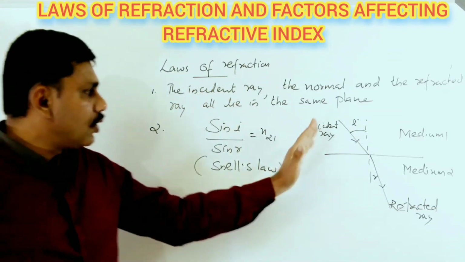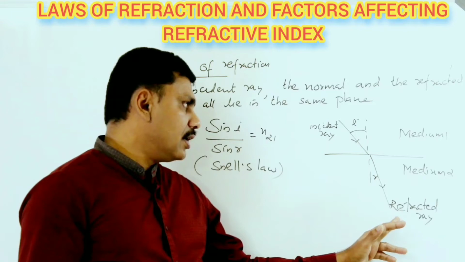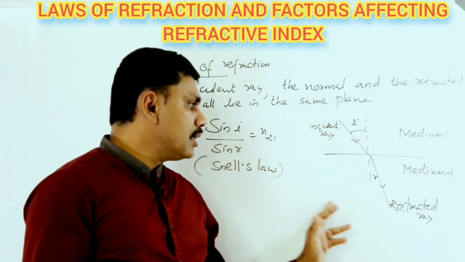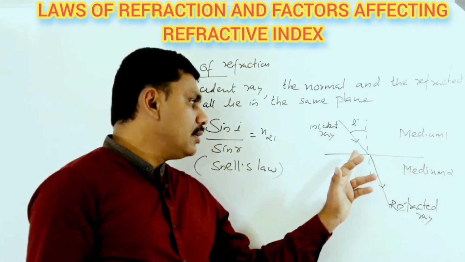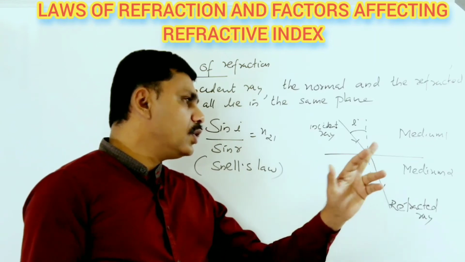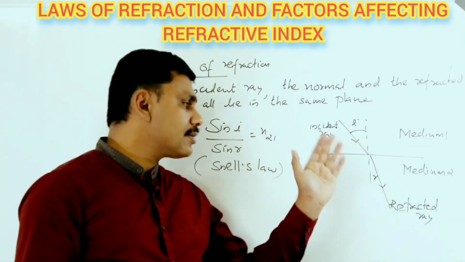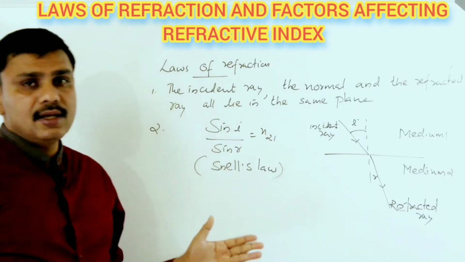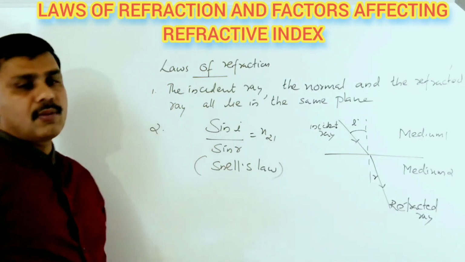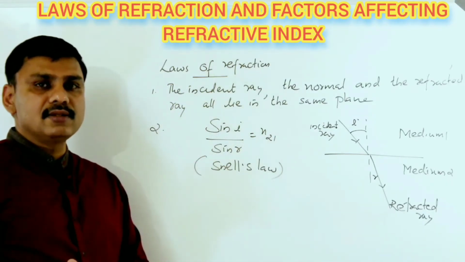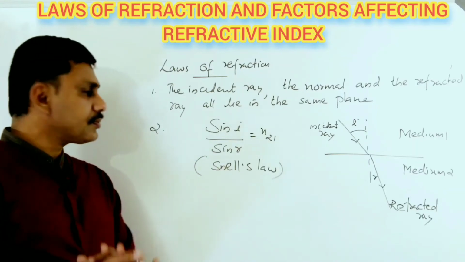That means the incident ray or the refracted ray will not enter into another plane or another surface. We are drawing here the incident ray and refracted ray in a single plane. The refracted ray will not enter into another plane or surface. That is the first law of refraction.